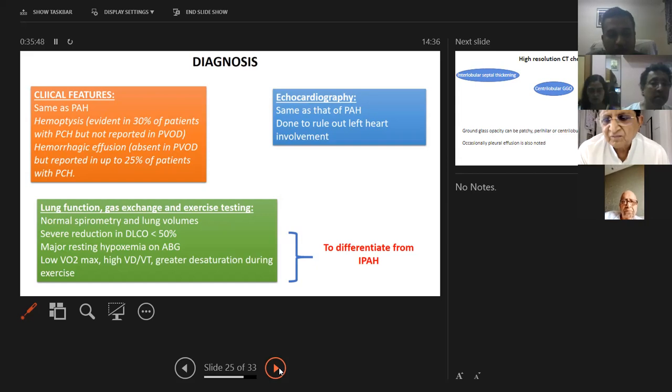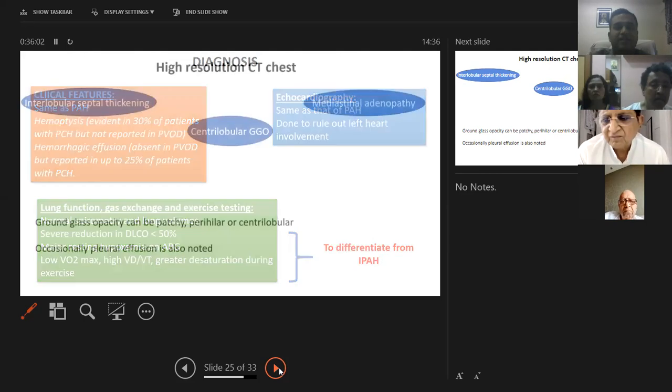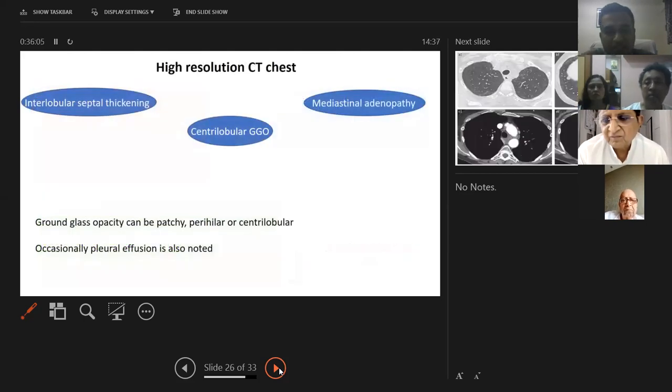Similarly, on spirometry, if their DLCO is significantly low, less than 50%, and they are desaturating more on exercise compared to a patient you have seen with normal pulmonary hypertension, you have to suspect PVOD and PCH. Now, the interesting part is the CT scan, because it looks like an infection. They will have ground glass opacities, mediastinal adenopathies, and interlobular septal thickening.